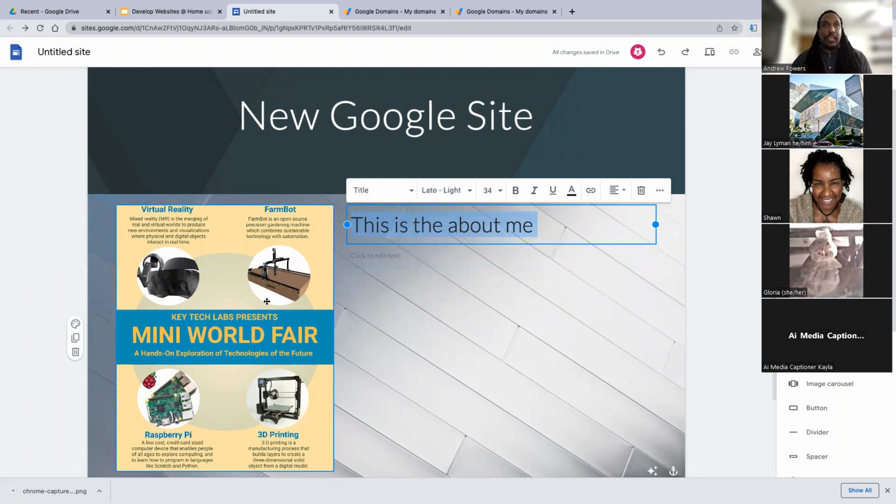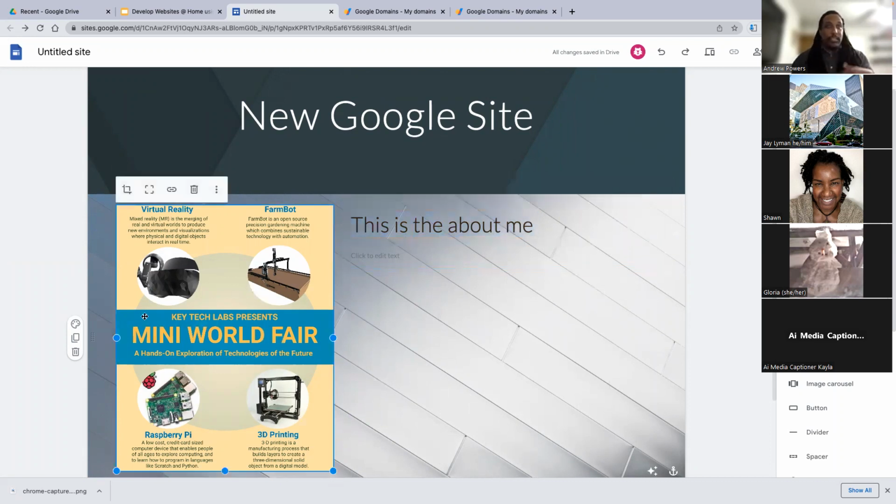But as you can see, as I click on all these sections, there are many pop-ups that happen. For example, I can crop this image. I can uncrop it. I can add a link or I can delete it. I can also click over here, replace the image.